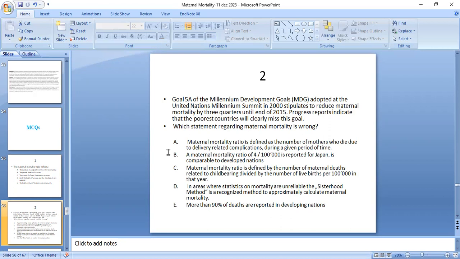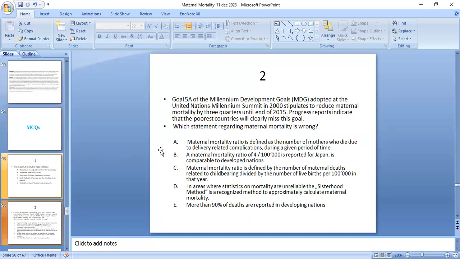Last option, more than 90% deaths are reported in developing nations. Which is the wrong option among these? It's A. Maternal mortality is defined as B. And no, it's alpha. Maternal mortality is defined as the number of mothers who died due to delivery-related complications during a given period of time.